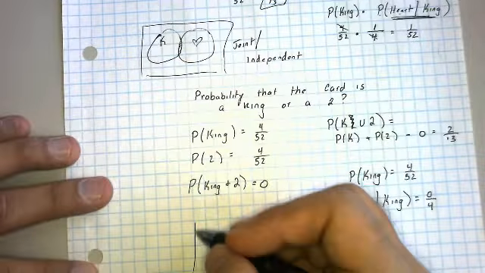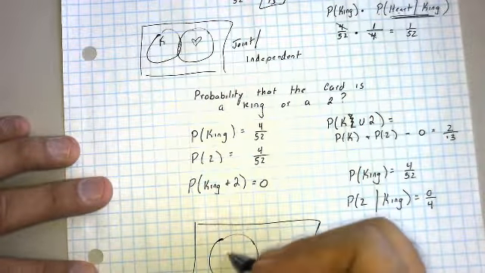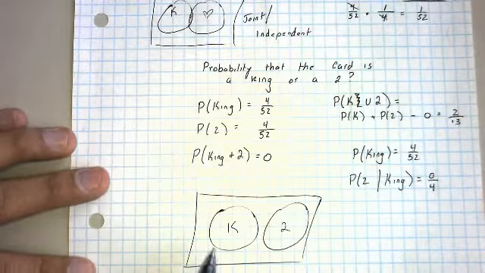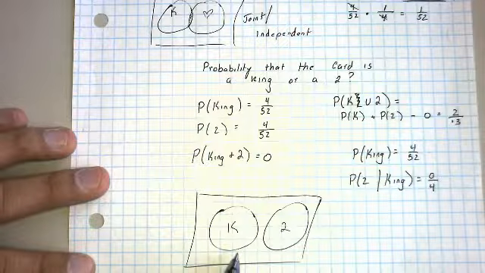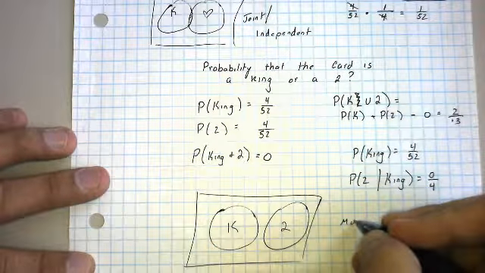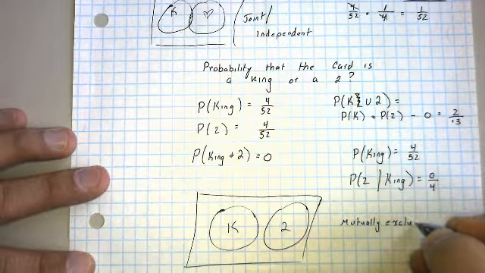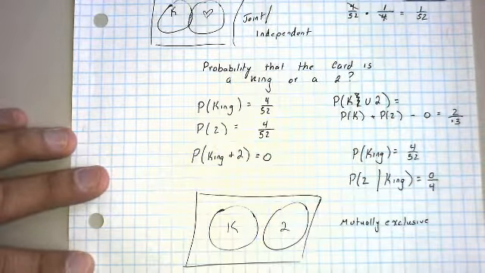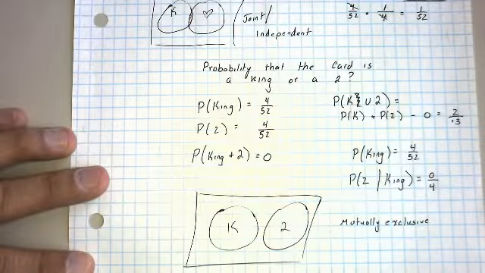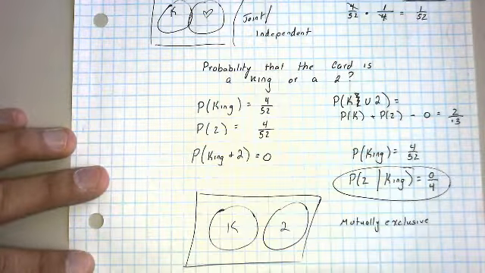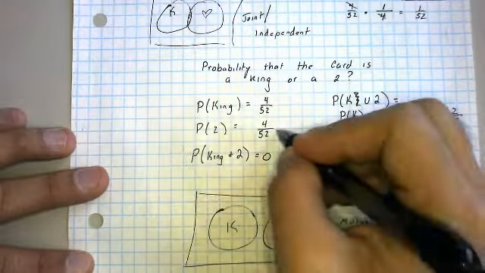These events are mutually exclusive. They do not overlap. However, because this probability is not equal to this probability, because being a king affected the probability that the card was a 2, these events are considered dependent events.